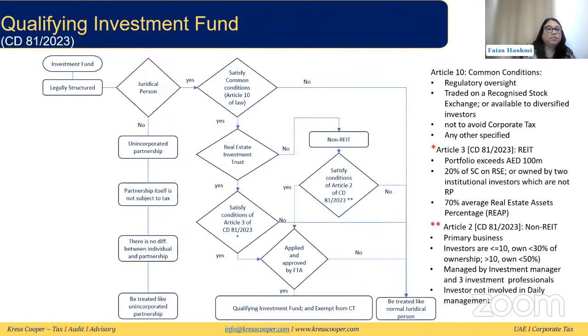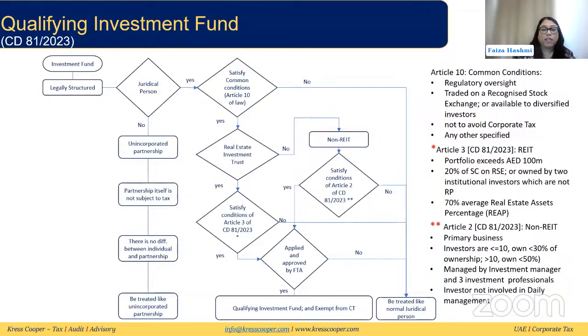So just to summarize this, the investment fund, who are juridical persons, so this can help you navigate if the qualifying investment fund is going to be exempt or not. So if it is an investment fund and a juridical person. If it's not a juridical person, an unincorporated partnership, the partnership itself is not subject to tax, then there is no difference between the individual and the partnership.